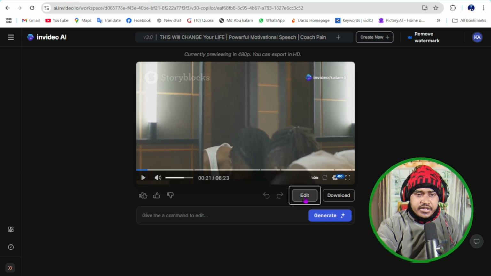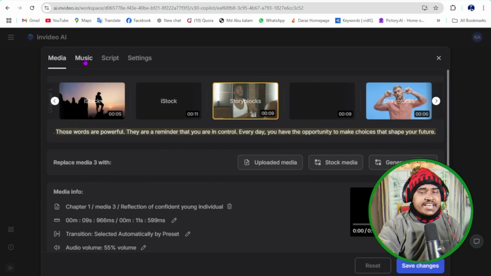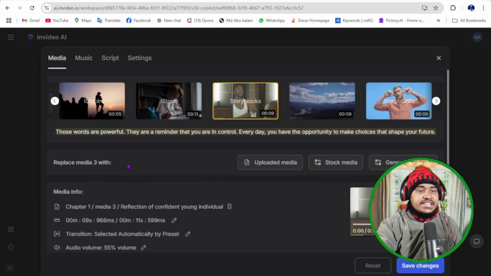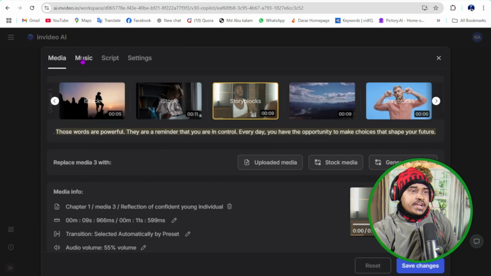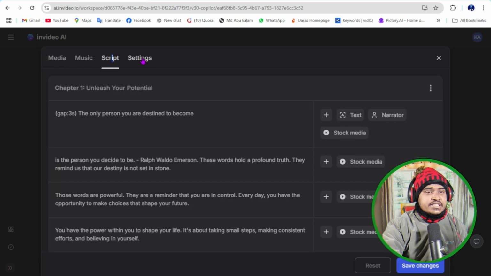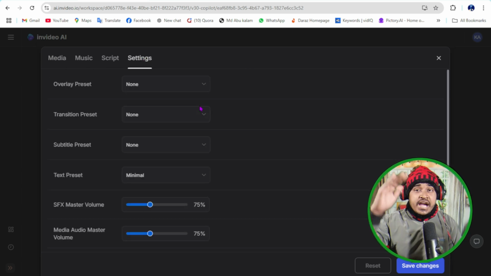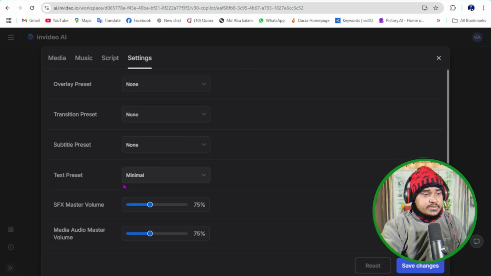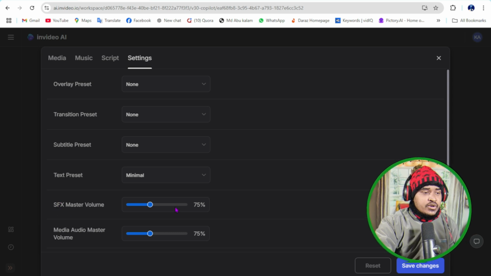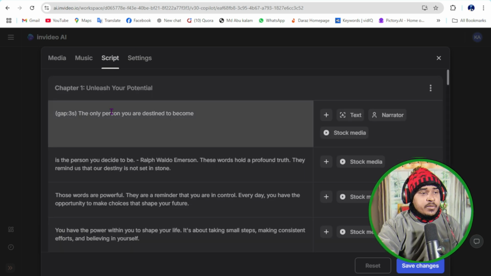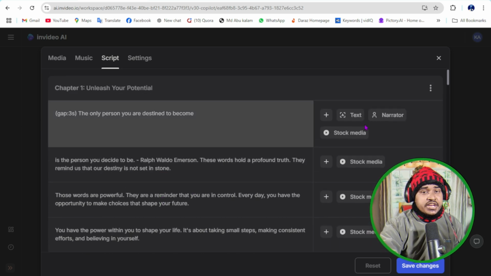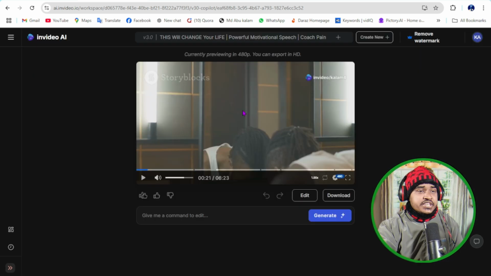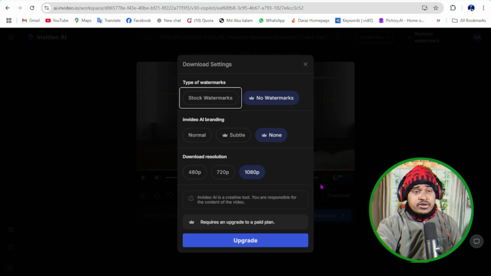Okay, now click on the edit button. Then you can check everything. Here you can make corrections: music, script and settings, voice over high and low, and SFX master volume. Then if you find any mistake, any correction needed here, you can do anything and everything. Okay, I don't need anything. Just click on the download button.